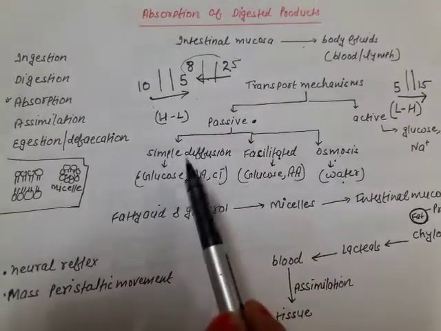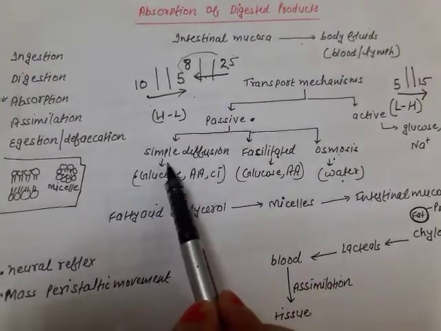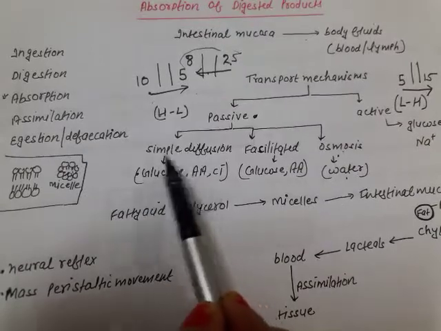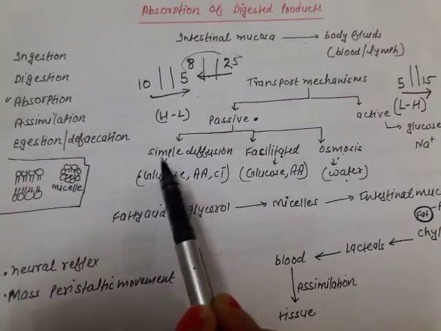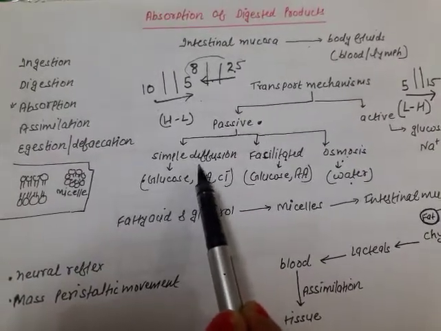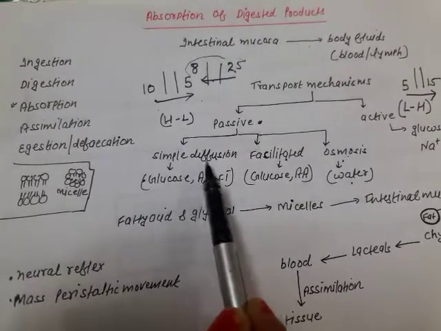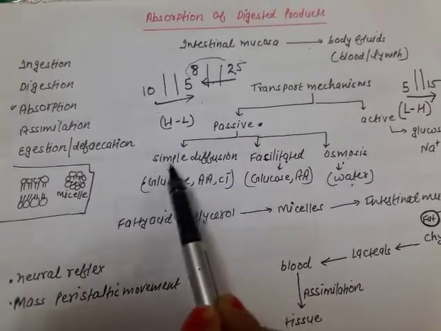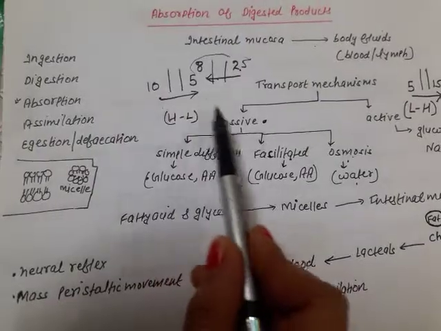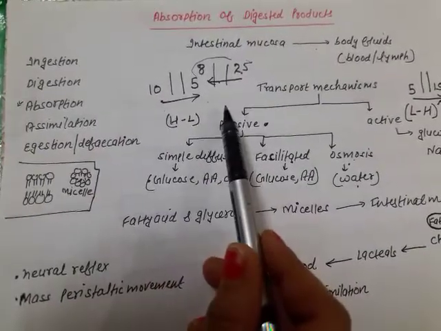But why is this diffusion called simple? Because this mechanism will not require any help, means it does not require any protein or any energy. Fine. So molecules will randomly move from high towards the low concentration.